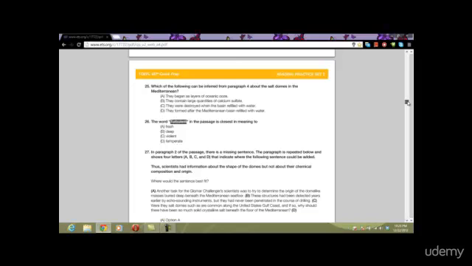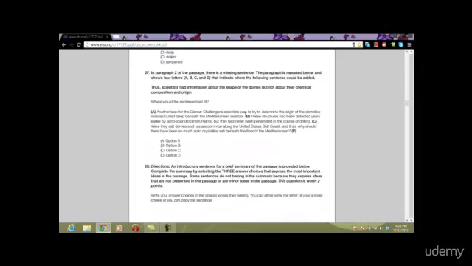Okay? Let's look at question 27. We have ourselves a sentence addition question. All right. Thus, scientists had information about the shape of the domes, but not their chemical composition and origin. So I know my previous sentence is talking something about shape. All right, choice A is not the answer because it's not connected. This sentence, starting with thus, means it's connected to a previous sentence, so it can't be A. A is not a topic sentence.